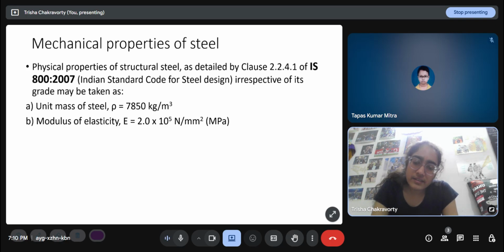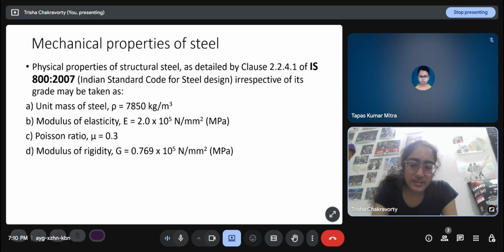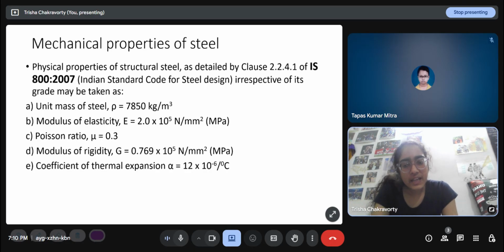The modulus of elasticity, or the Young's modulus, which is the slope of the stress strain curve in the linear elastic zone, that is E, is 2 into 10 to the power 5 megapascal or 200 GPa, gigapascal. Be careful about the units. The Poisson's ratio mu is 0.3. The modulus of rigidity G is 0.769 into 10 to the power 5 megapascal, and coefficient of thermal expansion alpha is 12 into 10 to the power minus 6 per degree centigrade.